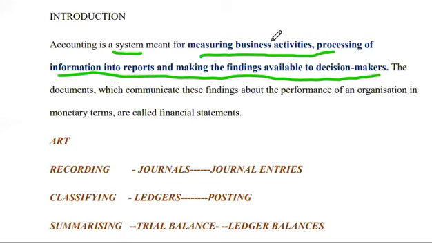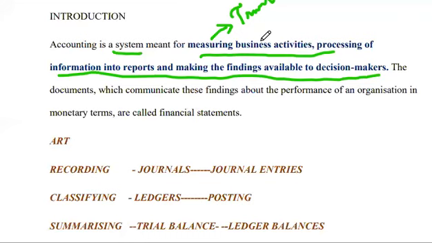Accounting is measuring the activities that take place in the business, and we call them transactions.